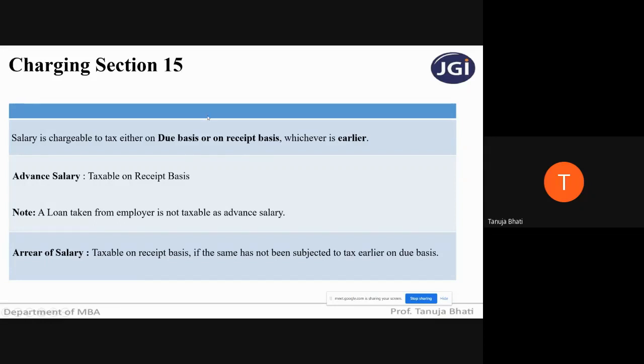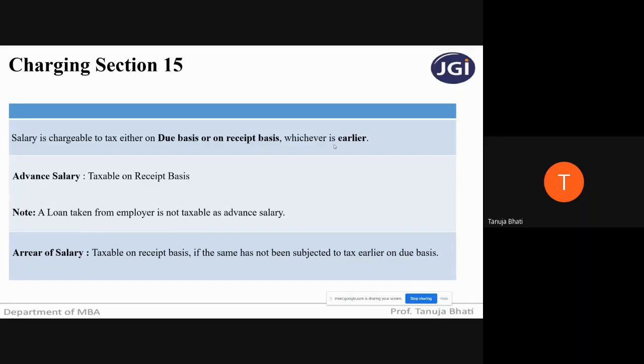Now, we know that a particular year starts from April and ends in March of the succeeding year. Suppose March month's salary is due in March, but I'm receiving it on, say, April 15th. I will charge that March salary not in April, but in March itself, because salary is chargeable to tax either on due basis or receipt basis, whichever is earlier.